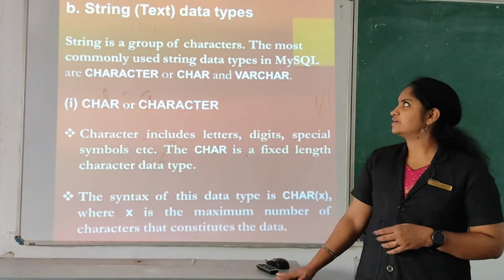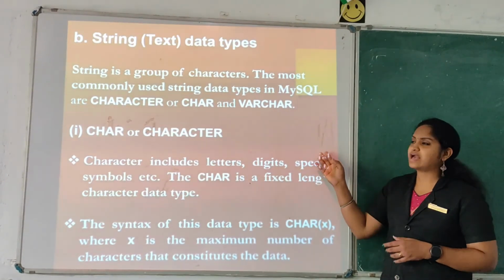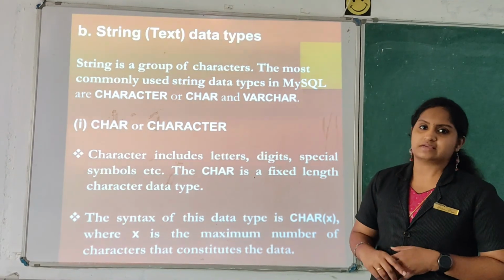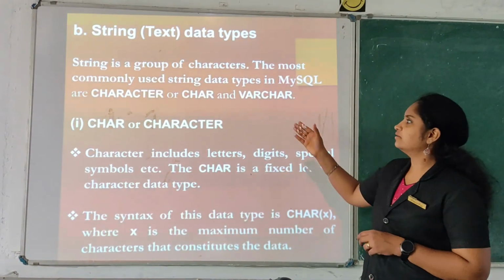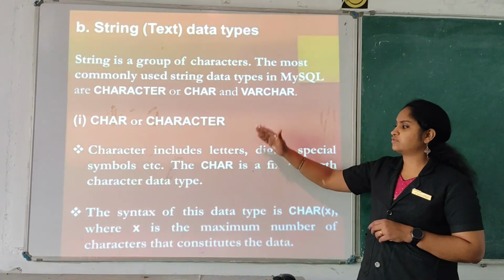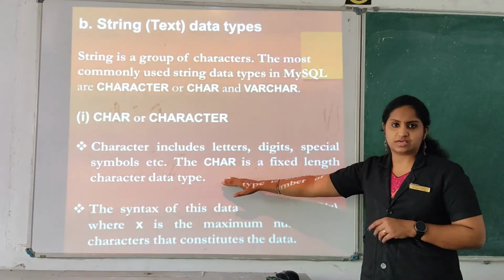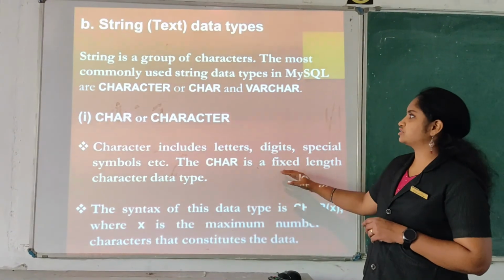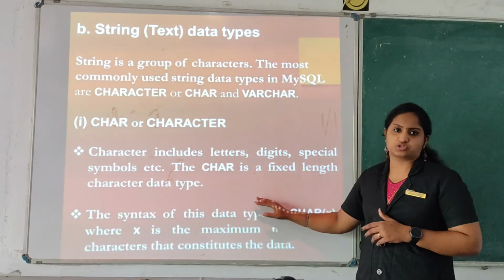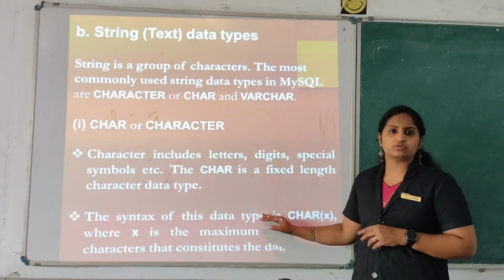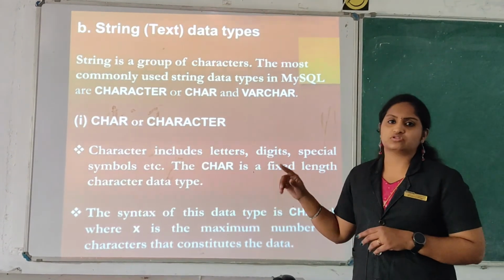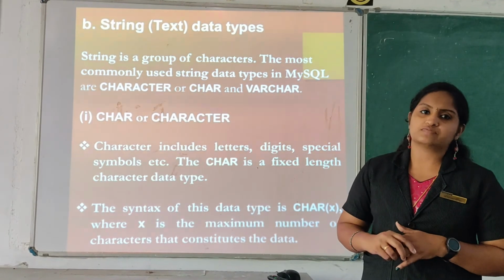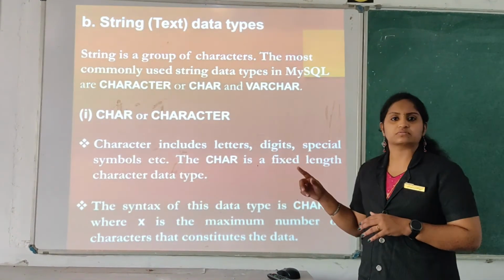Next we have the string data type. In this we have a set of three contents. That means the character, which is a single content. If you are representing a character, you can use char for character. If you are representing a string, you can use string and give the length. If you want to enter a 50 letter word, you can use string, that is 50.